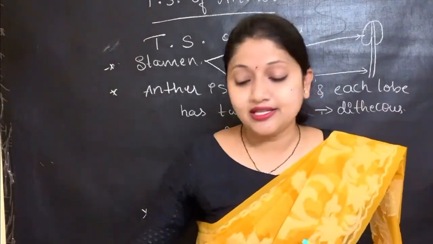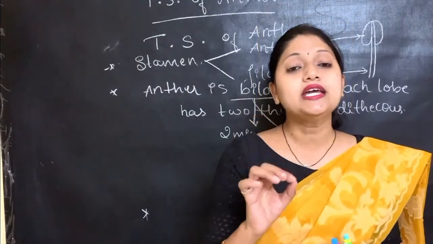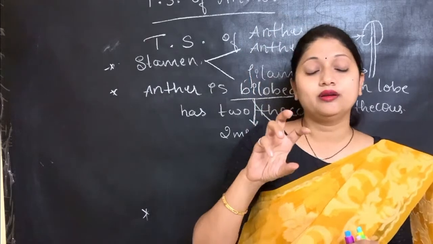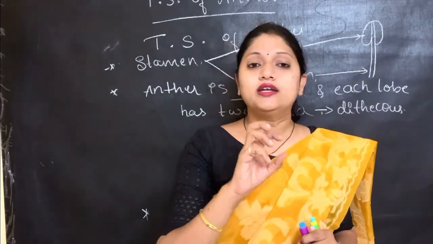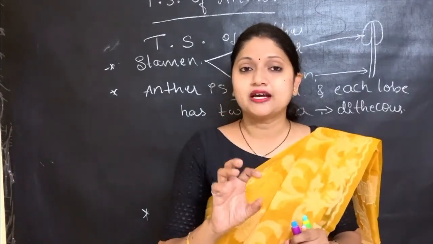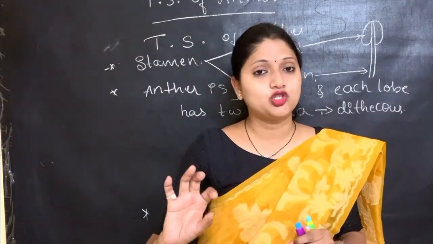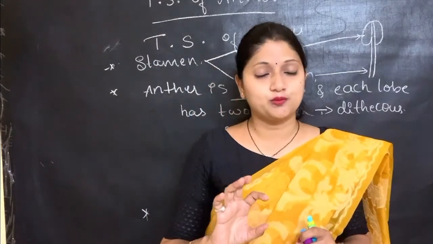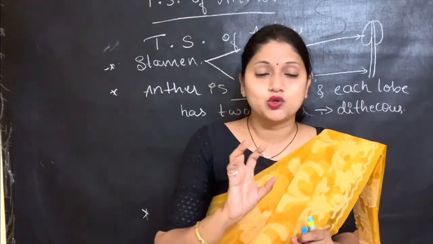Okay, see, in the NCERT there are again 2 diagrams which are being given. One is the dehiscence of the anther, the dehiscence of a mature anther. Another one is the TS of the young anther. So you should always write the TS of the anther, not the mature dehiscent anther. So this is how you are supposed to present an answer for an asked question.